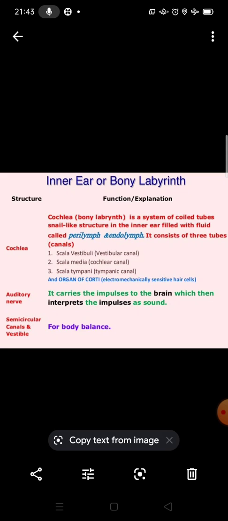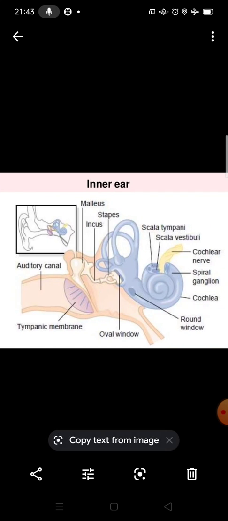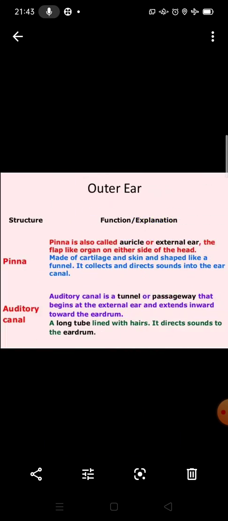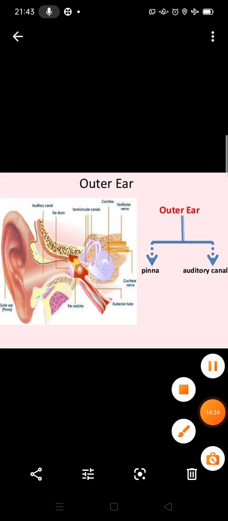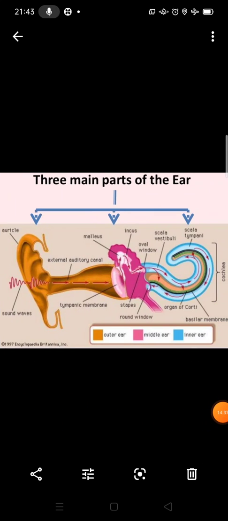You are in 8th class. So first of all, read this also, the structure of the ear. Okay. So I hope you understand, students, the structure of the human ear.